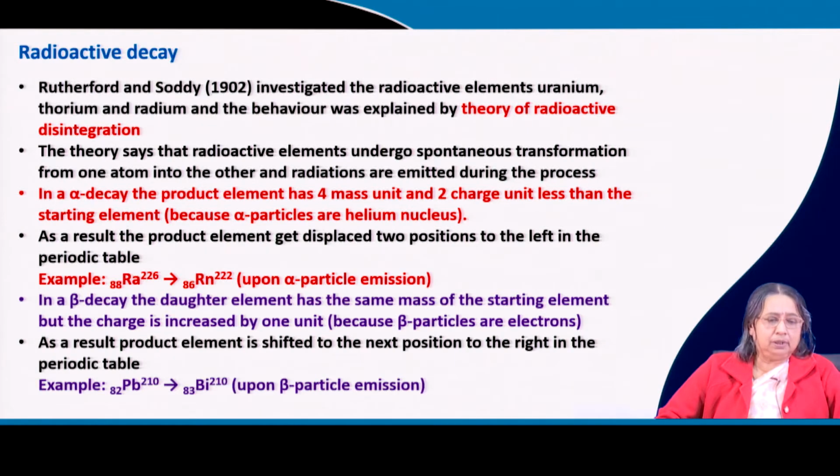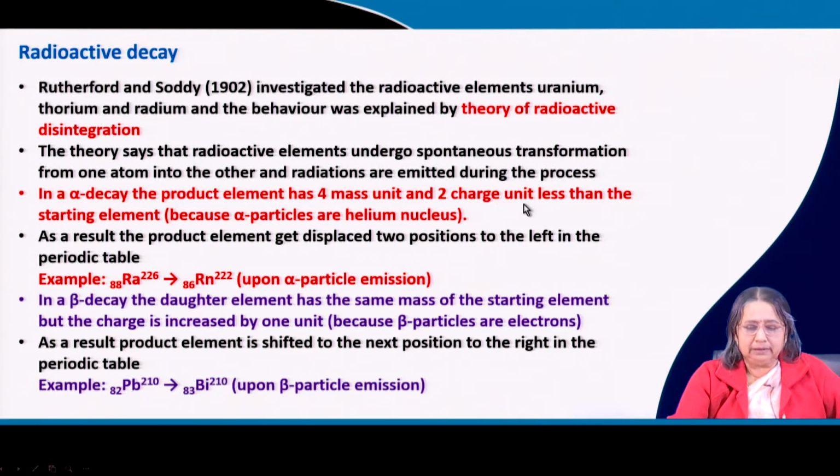The new element that is formed is called the product element or daughter element, or parent element and product element. The product element will have 4 mass units less and 2 charge units less. 2 charge units less means atomic number 2 units less.